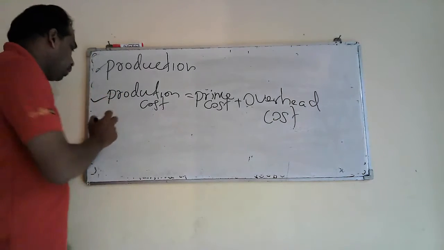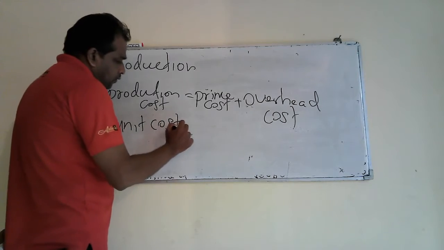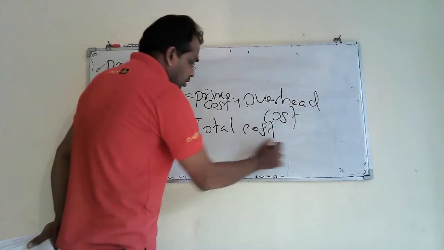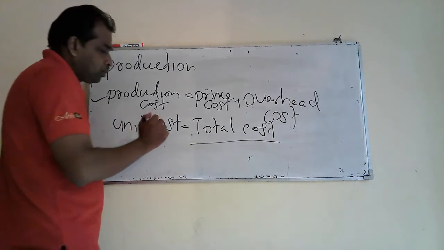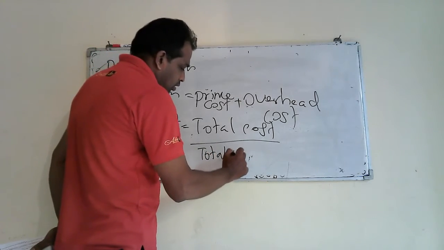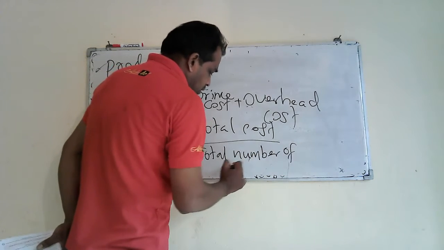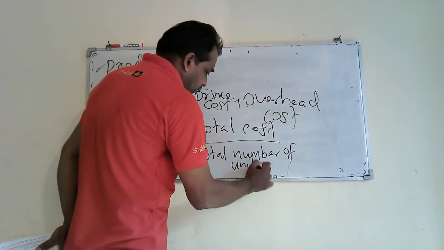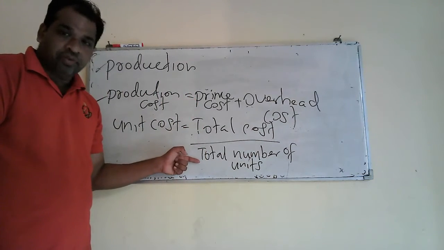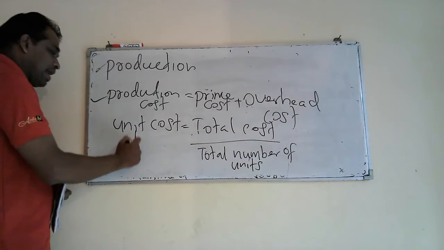Then we can calculate unit cost equal to total cost divided by total number of units. Total cost divided by total number of units equals unit cost. Okay, that is equal to average cost.